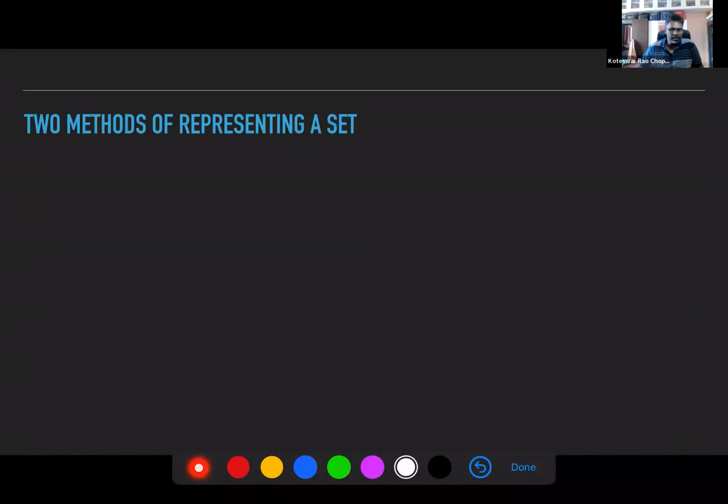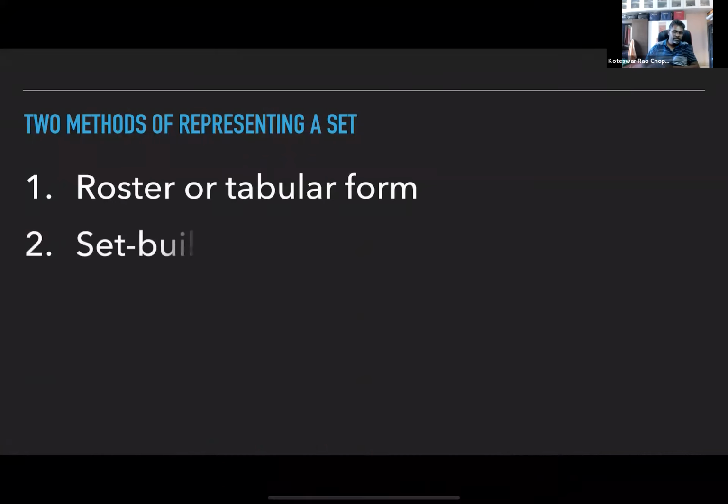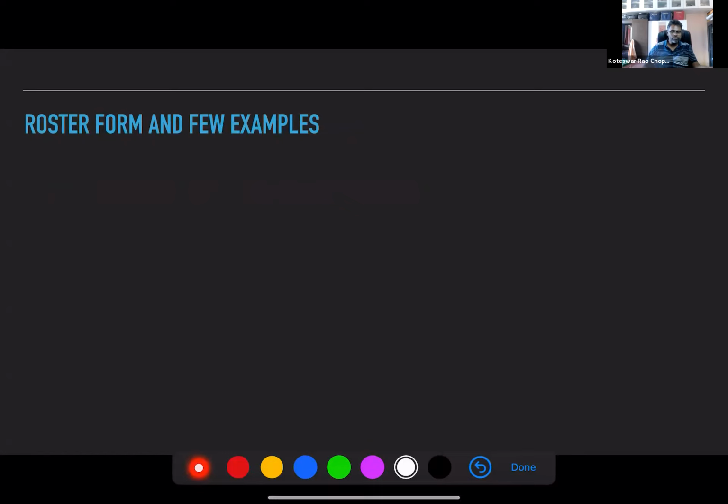Do you know any methods that are used to represent sets, which you learned in earlier classes? There are two methods, sir. One is tabular form, also known as roster form, and another is set builder form. Very good. So these are the two methods to represent a set. Let's look at each of them, now roster form with some examples.